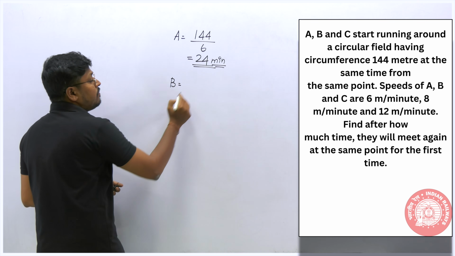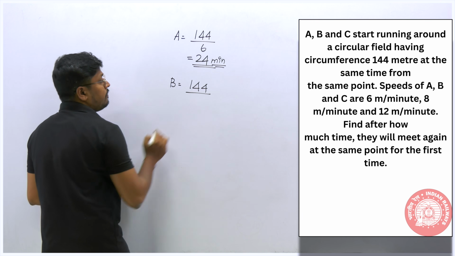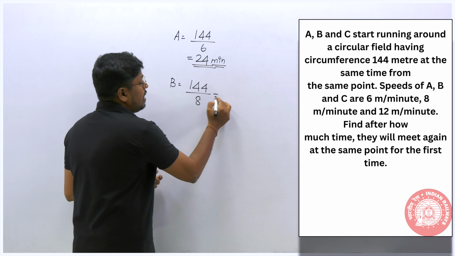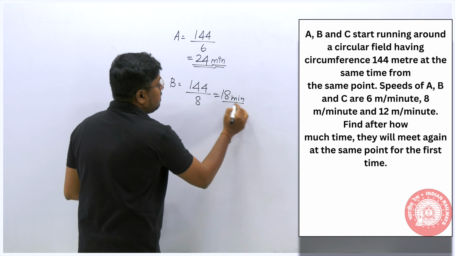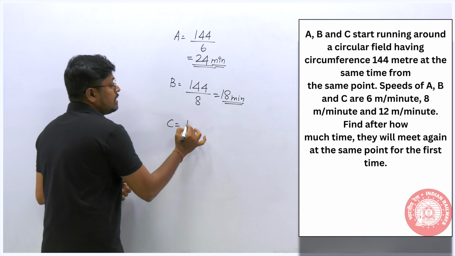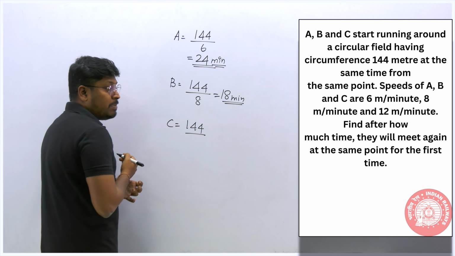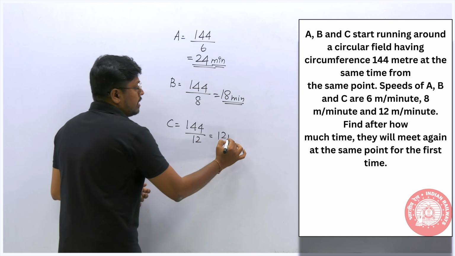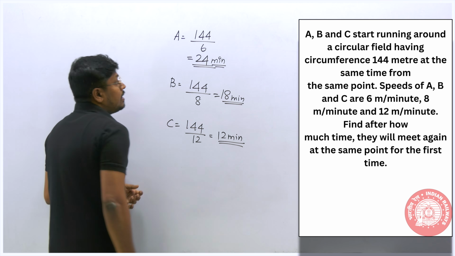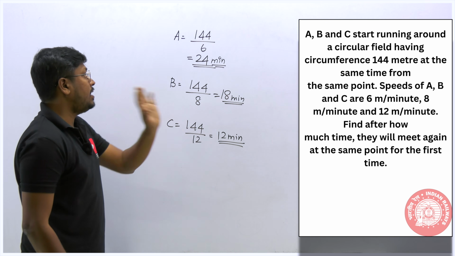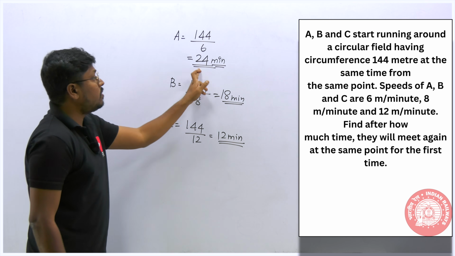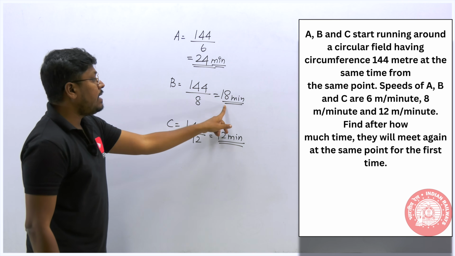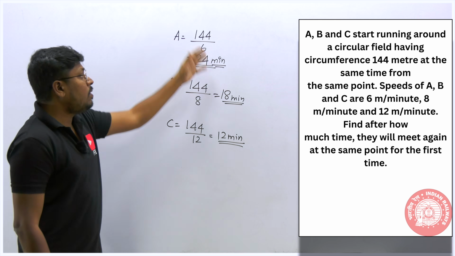Similarly we can find for the second person: the circular track is 144, and the speed of the second person is 8, so 144 divided by 8 is 18. So 18 minutes is the time taken for the second person. For the third person, 144 divided by the speed of 12 meter per minute, so it will take 12 minutes. Totally there are 3 persons. The first person took 24 minutes to complete one revolution, that is one circular track. Similarly the second takes 18 minutes, the third takes 12 minutes. So we got all the 3 values.